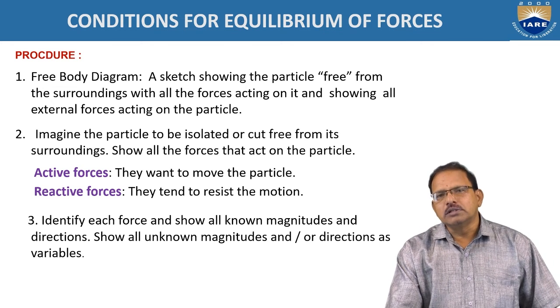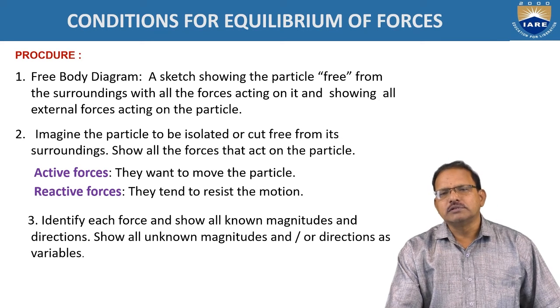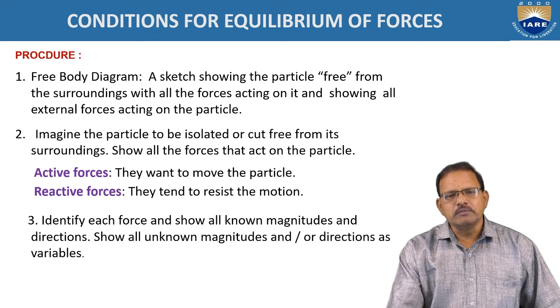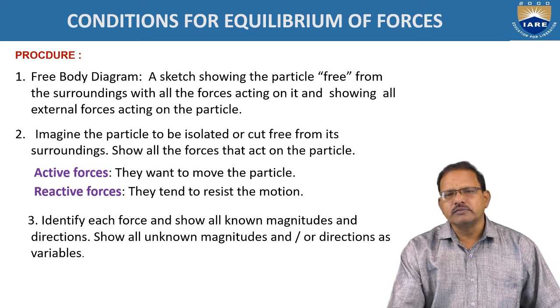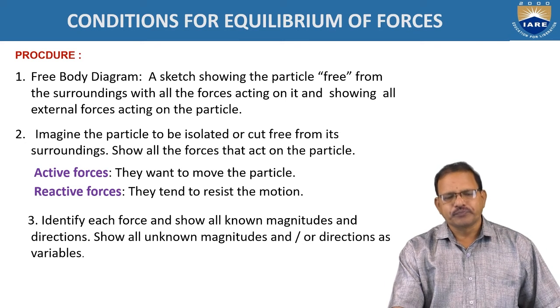Then in the second step, resolve all the forces into two rectangular components. Take the algebraic sum of the components of forces acting along the x direction; it should be equal to 0. Similarly, the components of forces acting along the y direction should be equal to 0.